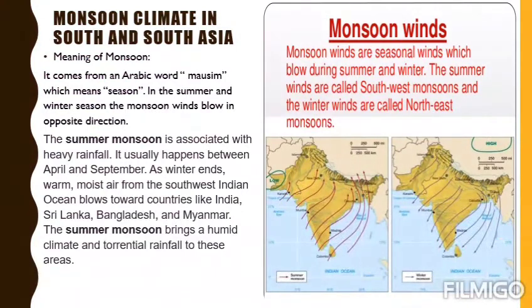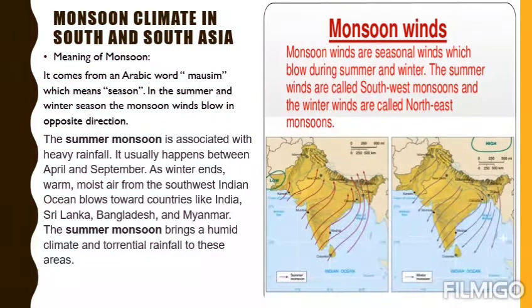If we recall the previous lesson, we studied that wind moves from the area of high pressure to the area of low pressure. So we have two types of monsoons: southwest monsoons and northeast monsoons. The wind which brings rainfall in summers we call the southwest monsoon, and the wind which brings rainfall in winters we call the northeast monsoon.